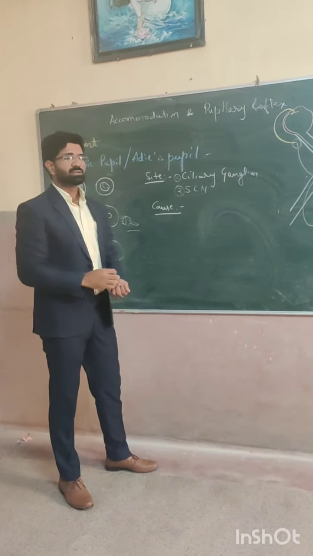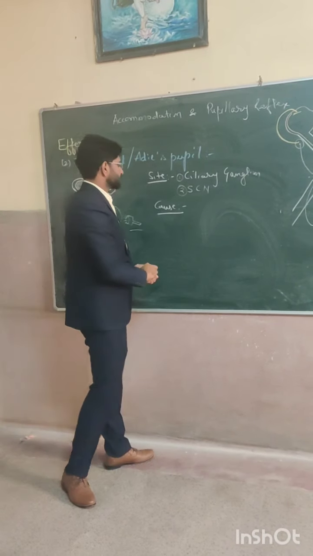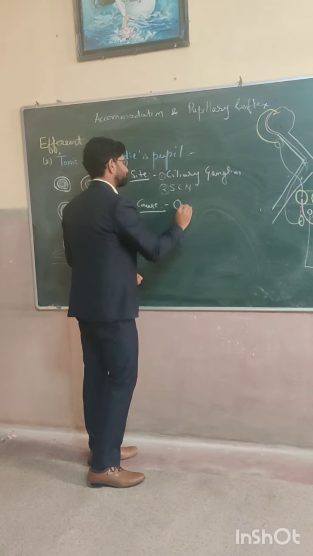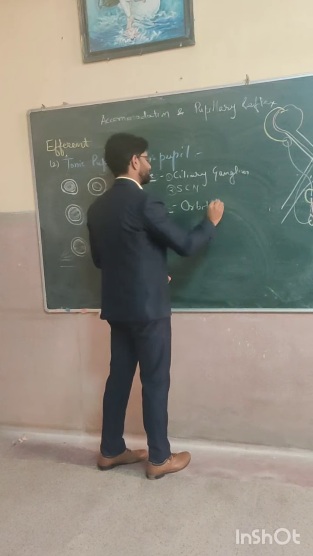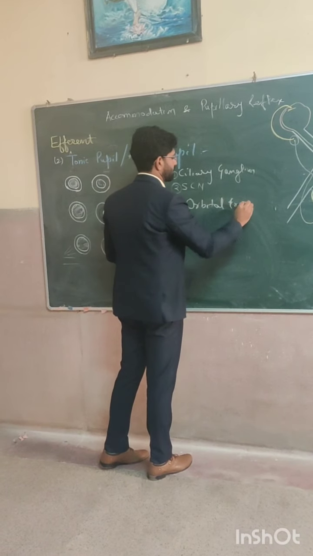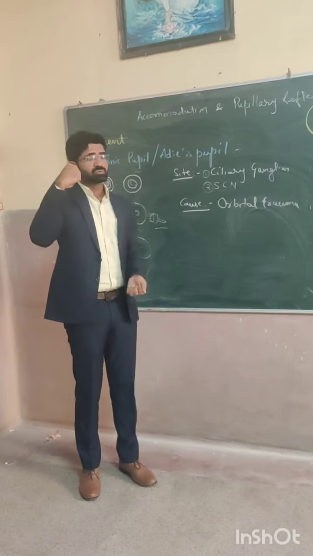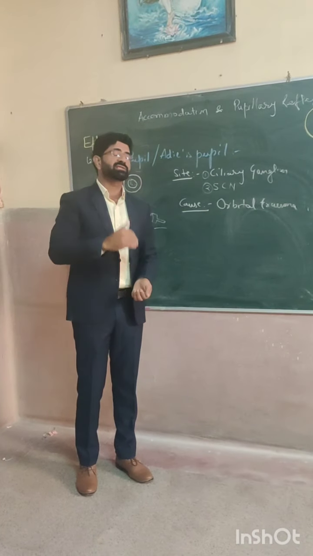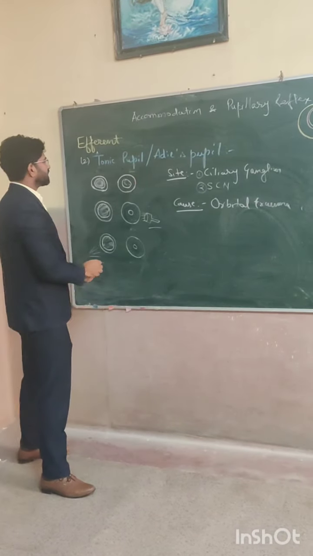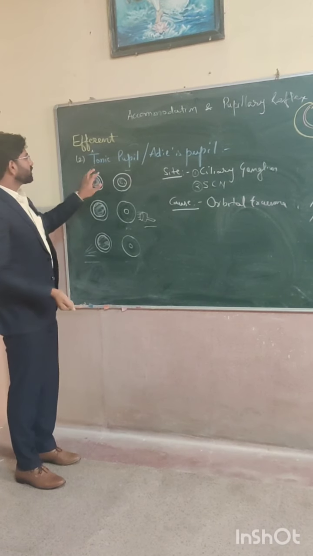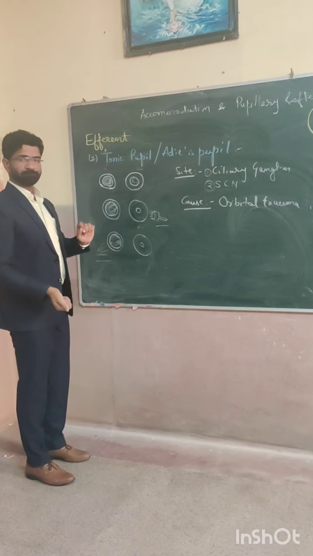There are a lot of causes, like orbital trauma, which leads to injury to the ciliary ganglion and short ciliary nerves. And now we have to discuss why we call it tonic pupil.